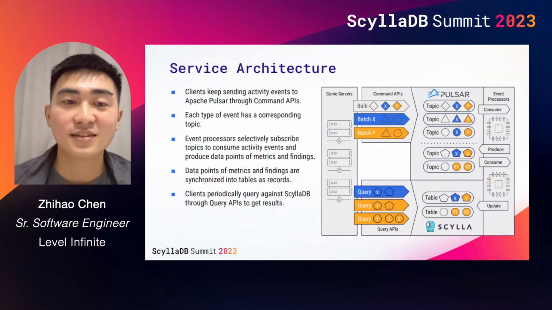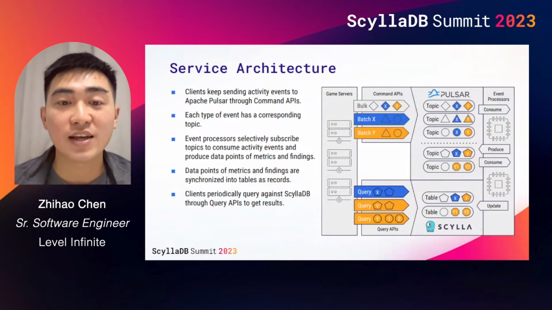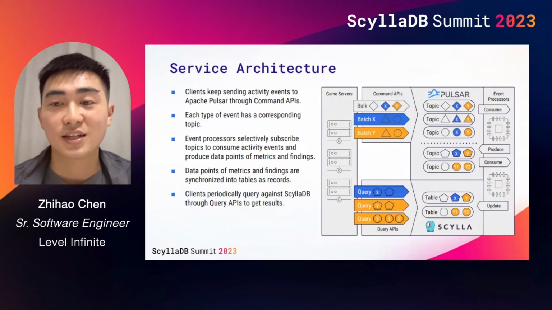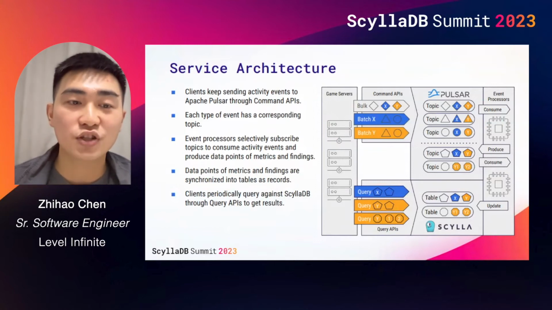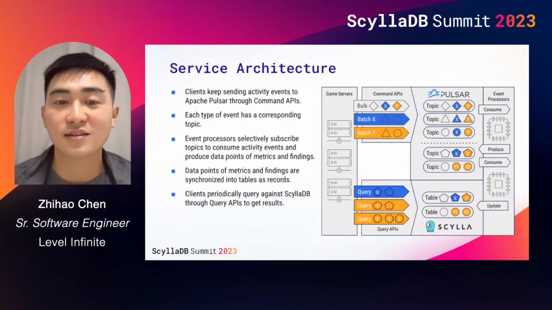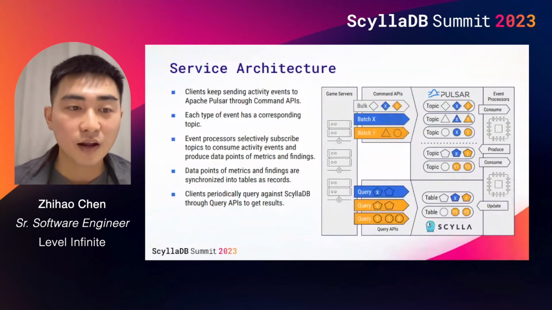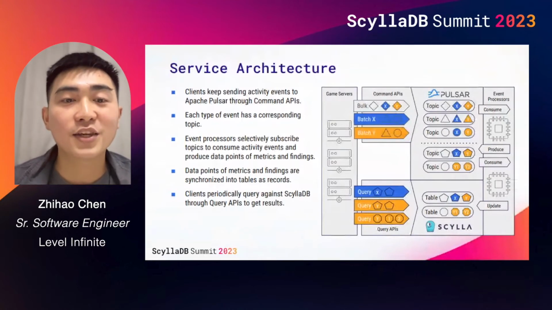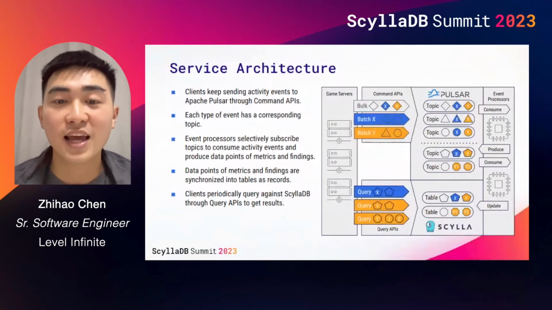Events from clients are persisted in the event store by topic, and event processors consume events by subscribing to topics. If you are interested in why we chose Apache Pulsar over other systems, you can find more information in the link provided earlier. One thing worth mentioning is that queue-like systems are usually efficient at handling traffic that flows